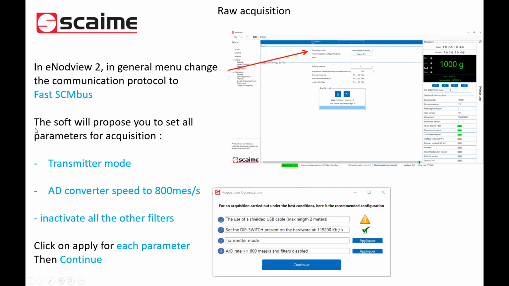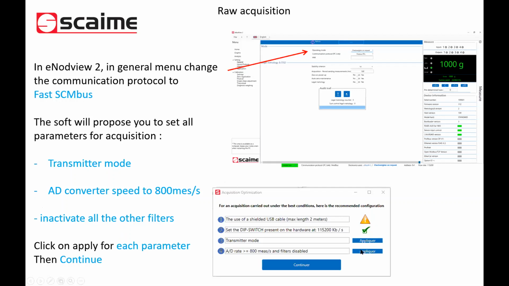When we set FastScaneBus, the software will automatically propose all the changes you need to make for the raw acquisition: pass in transmitter mode, set the AD converter to the speed of 800 measurements per second, and inactivate all other filters.